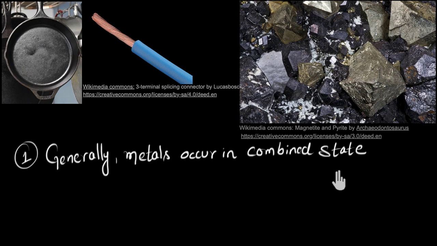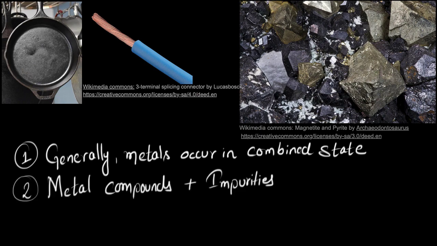Now the second thing is that in these rocks, you would not only find the metal compound that you're looking for, but along with this, there will be many other impurities. For example, this might have iron oxide, which I need, plus it might have some sand or some mud and soil or some other metal compounds that I want to get rid of. So the second problem is that these rocks will have metal compounds that I need, plus some impurities that I want to get rid of.